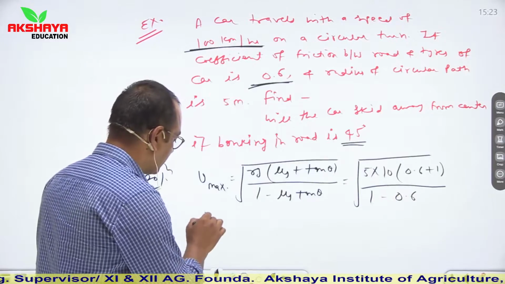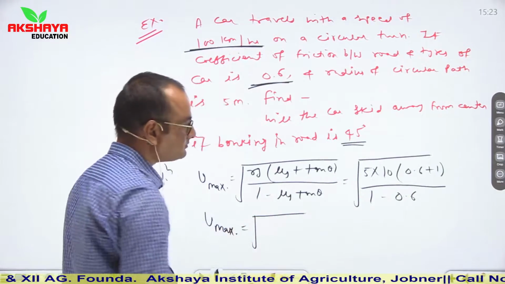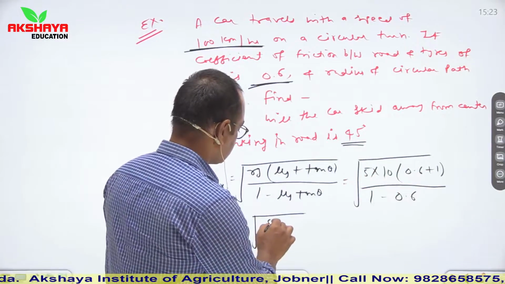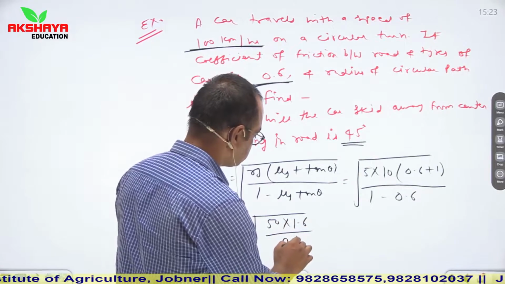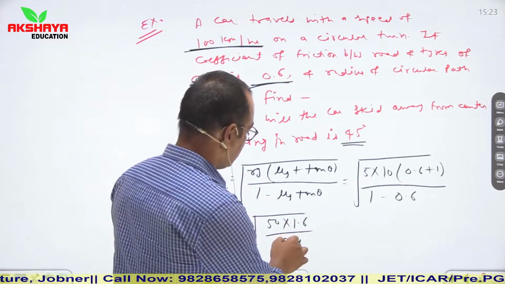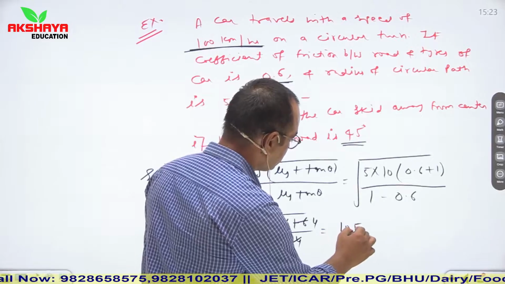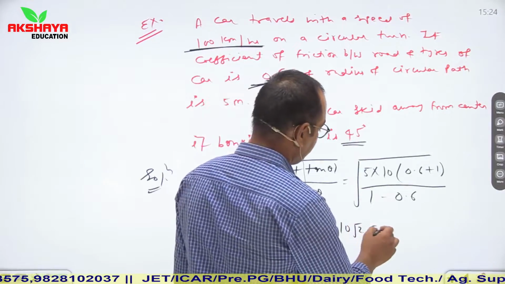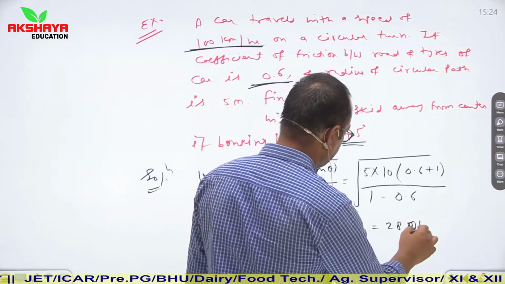So we can find that the maximum safest speed is root of 50 into 1.6 divided by 0.4. So we can say that it is 16 by 4, it cancels out to 4, so root of 200, or you can say 10 root 2. Root 2 can be written as 1.4. So the maximum safest speed is 28 meter per second.